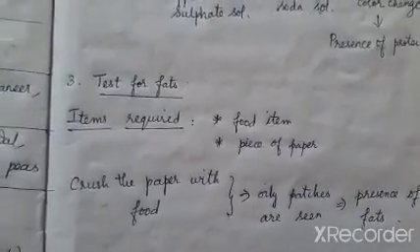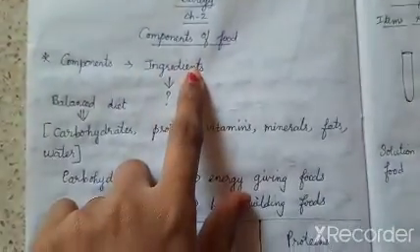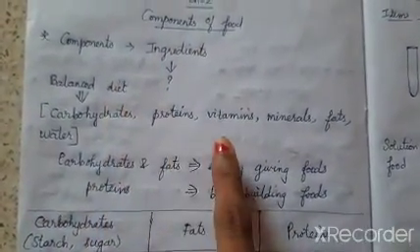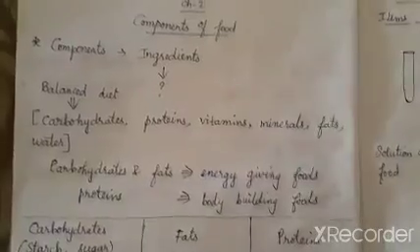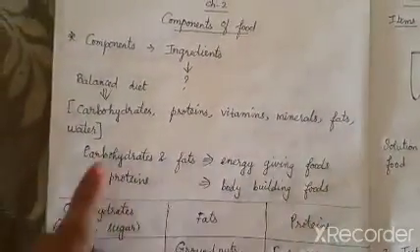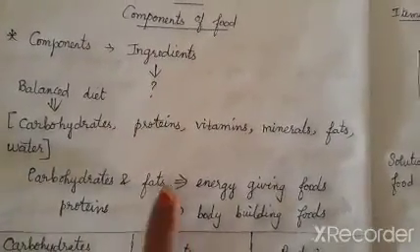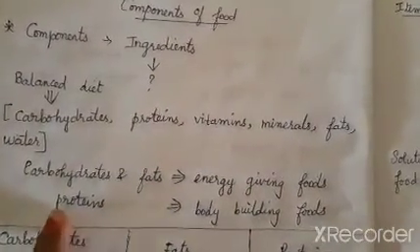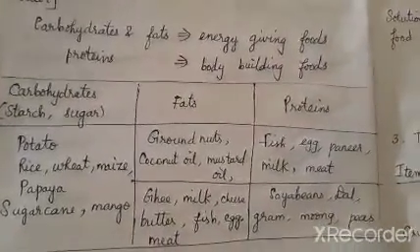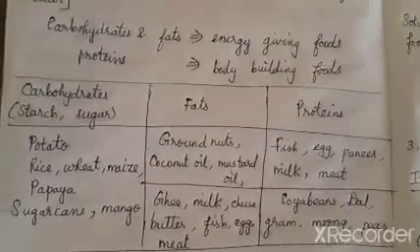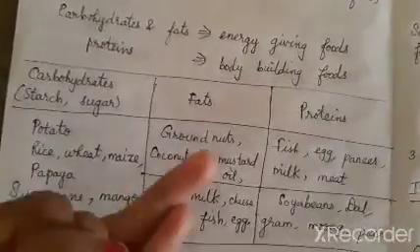Okay, children, so what did we discuss today? We saw that food will have the ingredients which are all rich in carbohydrates, proteins, vitamins, minerals, fat and water. We saw that the carbohydrates and fats are energy giving foods, proteins are body building foods. Then we discussed the food items which are all rich in carbohydrates, fats and proteins. Then we saw the 3 tests: test for starch, test for protein, test for fat.